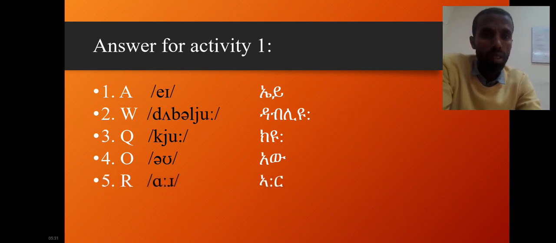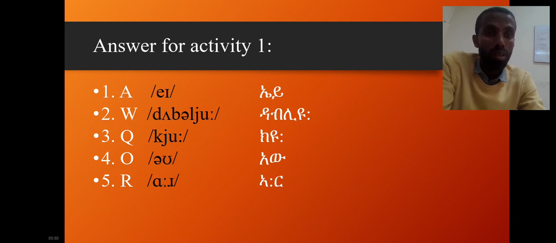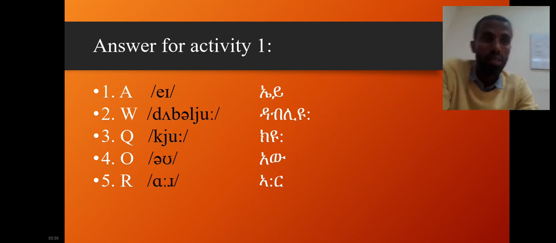Number 5 is R, soft R. The Amharic R or the Tigrinya R is different from the English R. The Amharic one or the Tigrinya is a trill, but the English version is an approximant, so it's soft R. So these are the sounds.